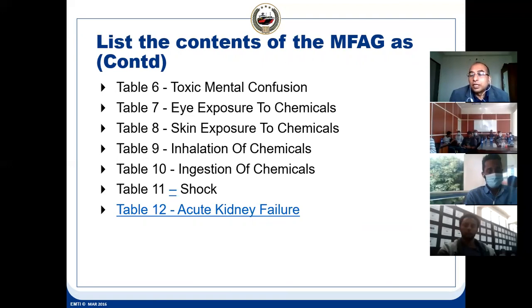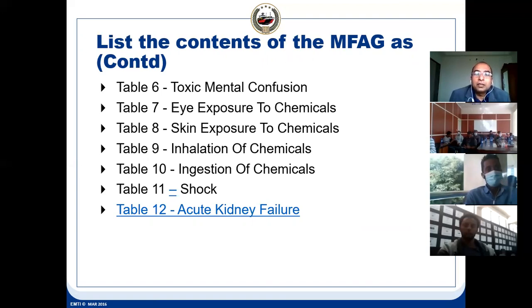Eye exposure to the chemical: the eye can get damaged, and we have also seen a photo of what can happen after eye contact; the vision can reduce. Skin exposure to the chemical: through the eye the chemical can enter the body, and through the skin also, and it can damage our organs and skin.